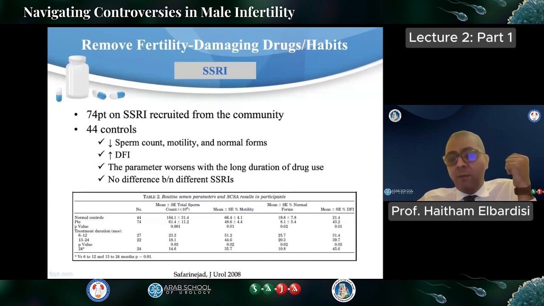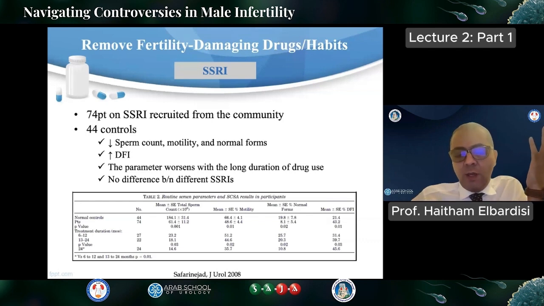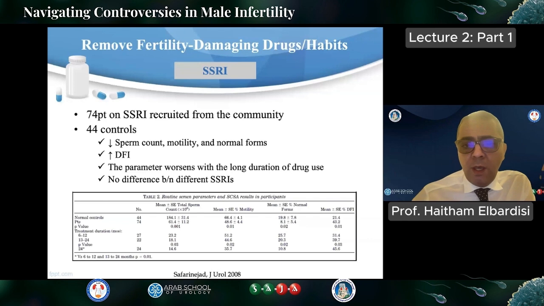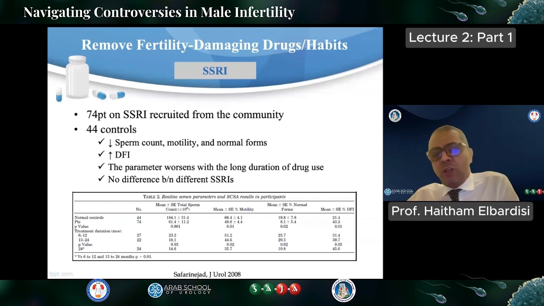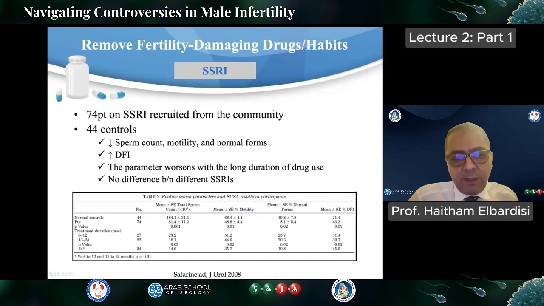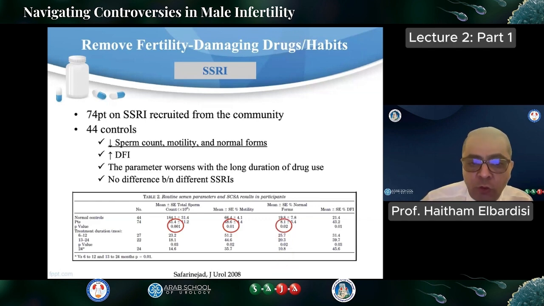One of the other medications that we frequently use for patients with premature ejaculation is SSRIs. I'm representing here another study done by Schlegel and his colleagues. This study included 74 patients recruited from the community, compared to 44 controls, and we can see that all sperm parameters dropped, including sperm count, motility, and sperm morphology.